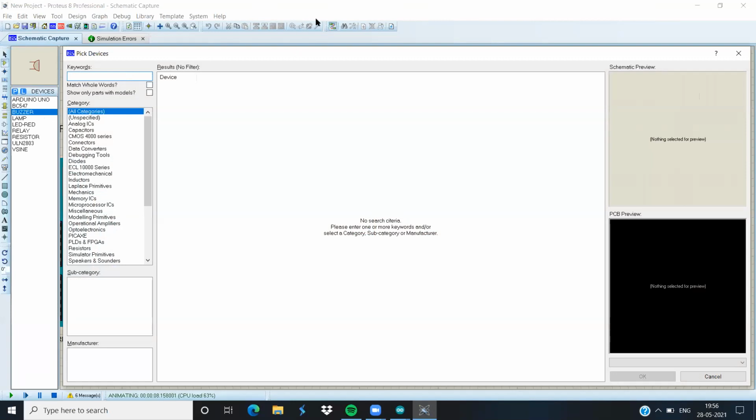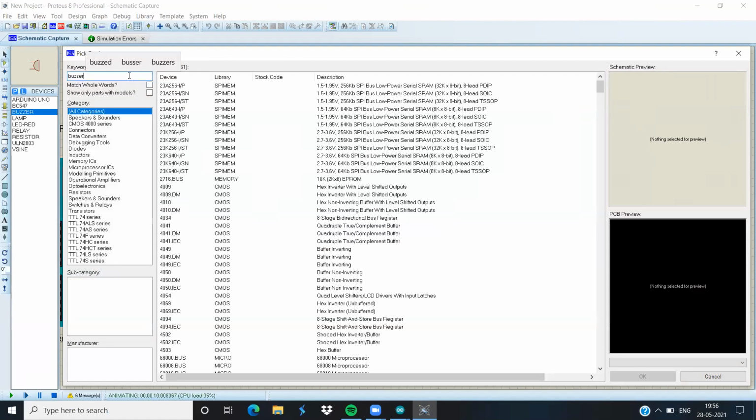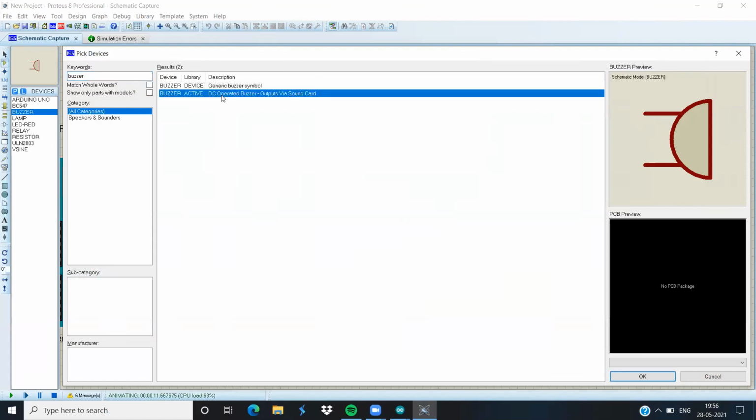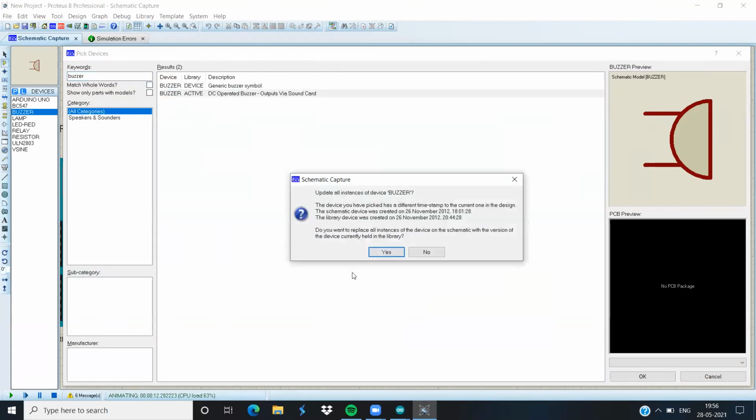Murli? Yes, sir. My buzzer is working, sir, and it's making a sound. Working now? Yes, sir. Nawab, type buzzer over here. Go for the second one, output via sound card, the active one. Guys, you have to choose the active buzzer that is written with output via sound card. Okay.